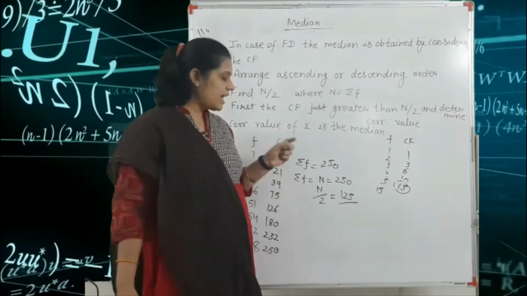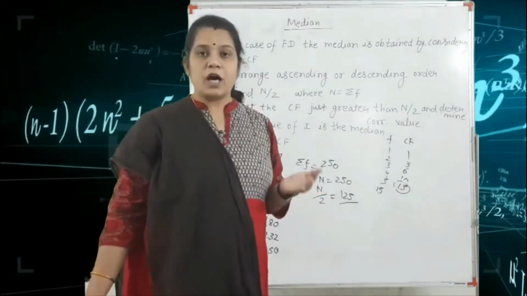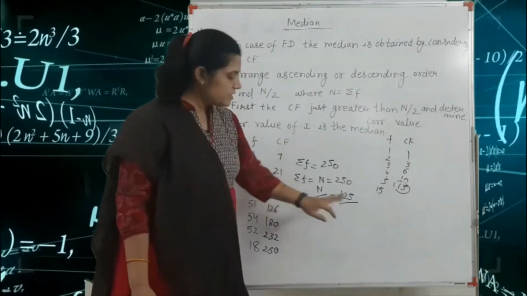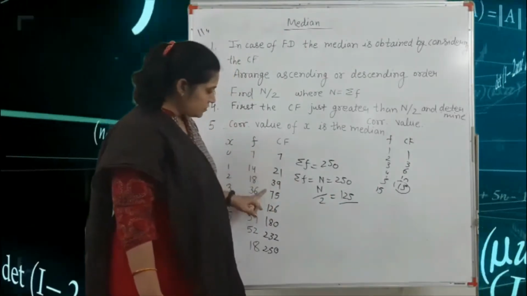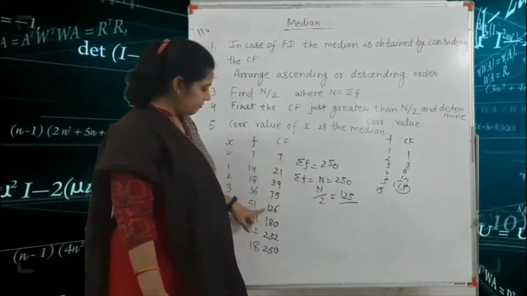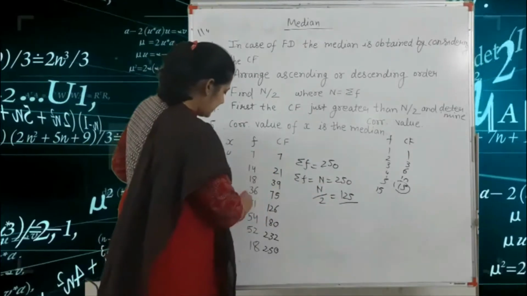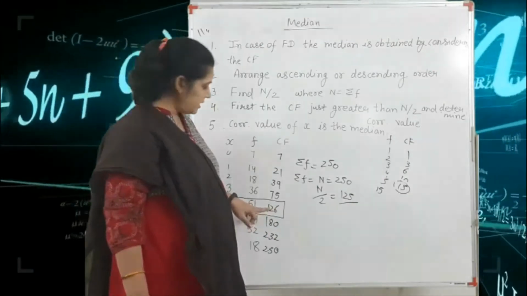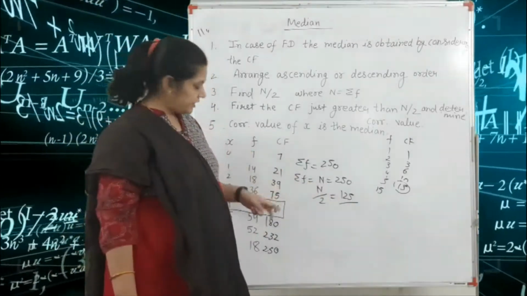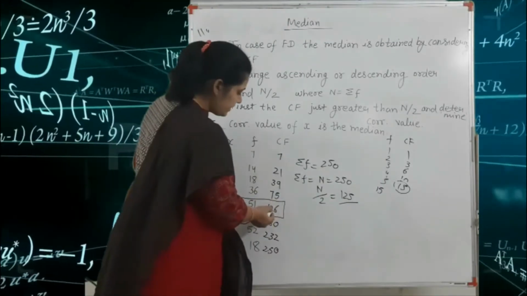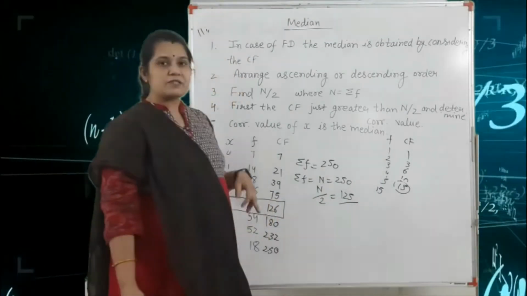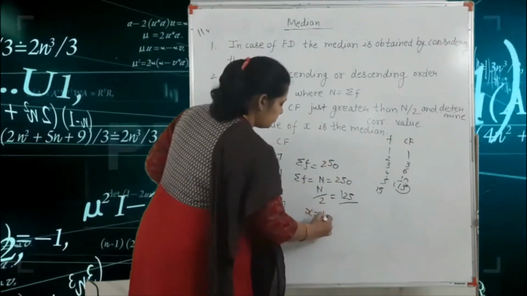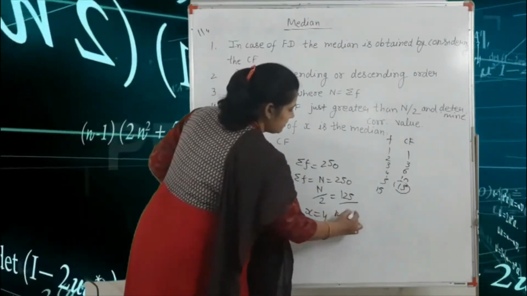After that, you check in your CF column for the value just greater than 125. So in the CF column, the value just greater than 125 is 126. So you highlight this row. Okay, and this is your median class. So for this 126, the corresponding value of x is what? The corresponding value of x is equal to 4. So here x is equal to 4. This is your median. Got it?